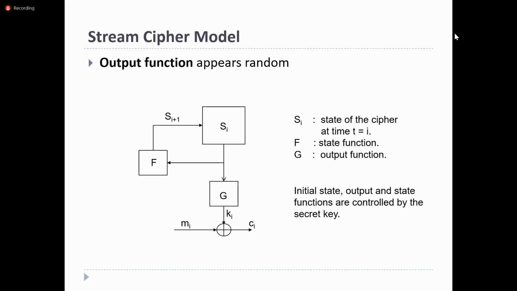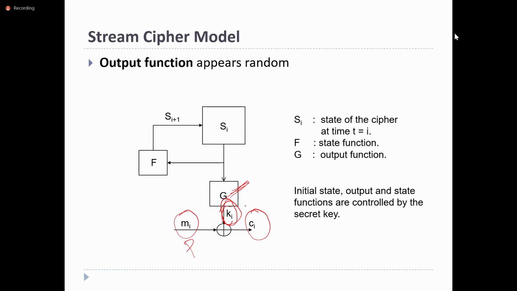How is a stream cipher represented? Mi is the ith plain text bit, Ci is the ith ciphertext bit, and Ki is the ith key stream bit. Ki is generated using G, which is the pseudo-random generation algorithm.